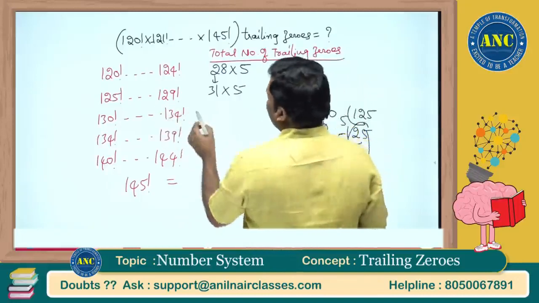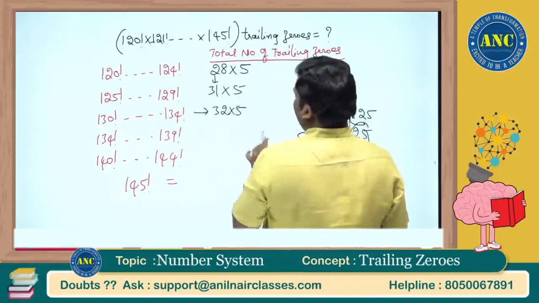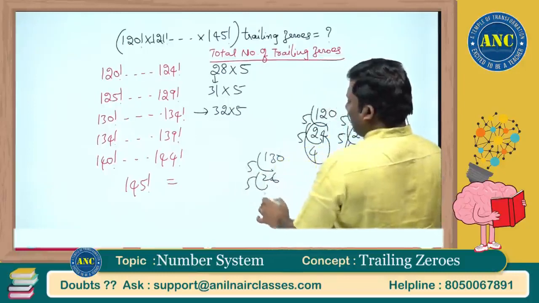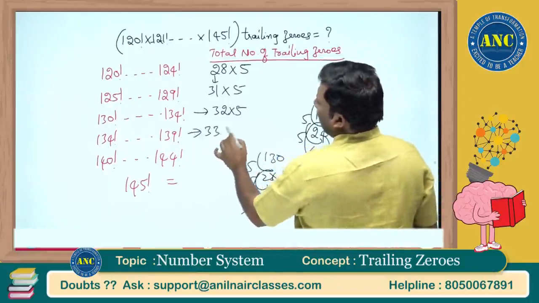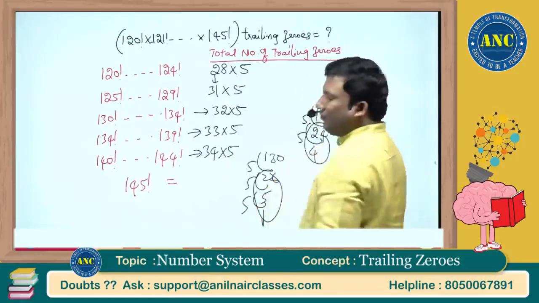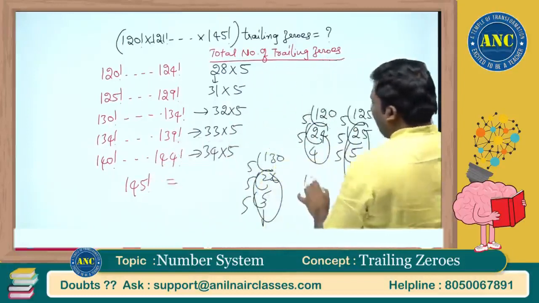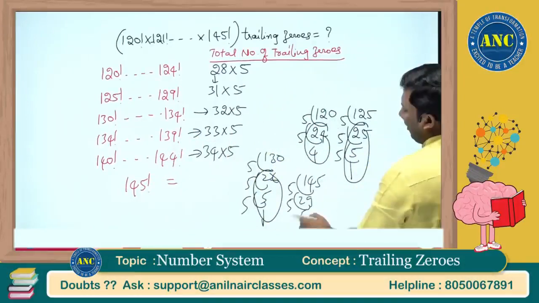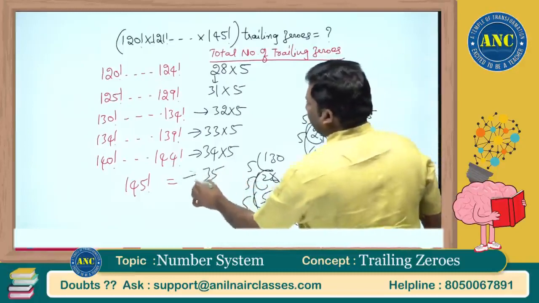Again, 130 will be the next number only. 32 into 5. Why is it 32? 5 26s, 5 5s, 5 1s. You can directly write these: 33 into 5. Here it is 34 into 5. From 140 factorial till 144 factorial. 145 will be 5 29s, 5 5s, 5 1s. Here it is 35.